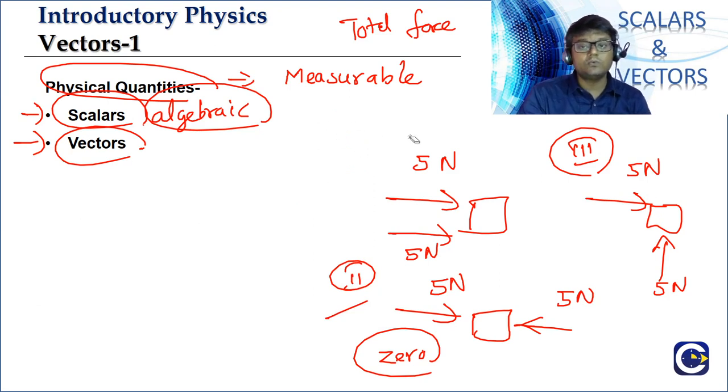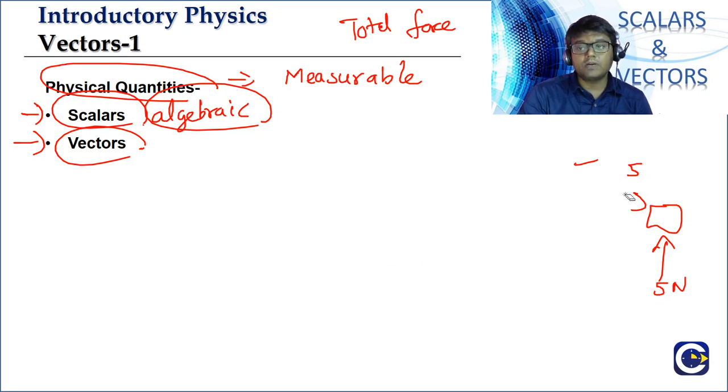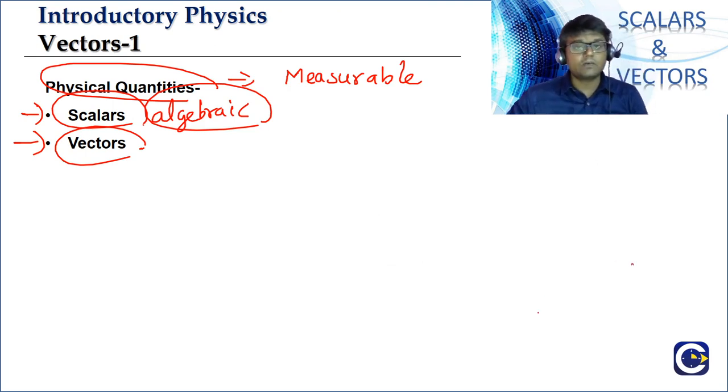So first we will try to get the basic idea of what is a scalar and what is a vector. Then we will go into detailed definitions, the definitions that will be required from the examination point of view. Because if in the examination they ask what is a scalar, what is a vector, then we must be able to give the definition in a particular format. We'll also see that.